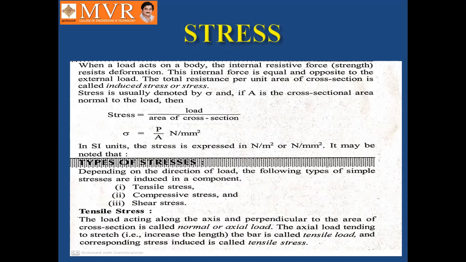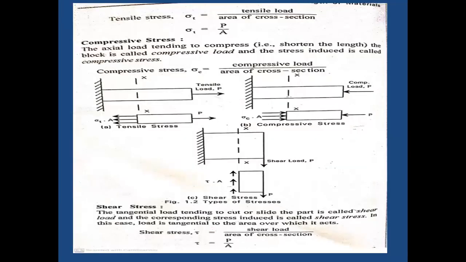In case of tensile load, tensile stress is induced. In case of compressive load, compressive stress is induced. In case of shear load, shear stress is induced within the body. So tensile stress is directly proportional to the tensile load.